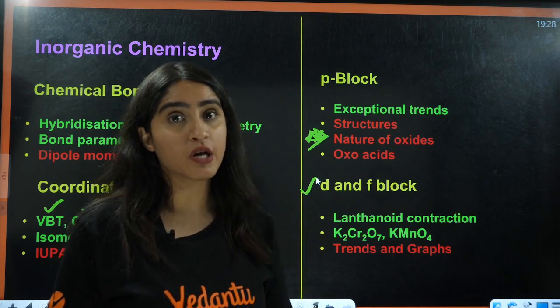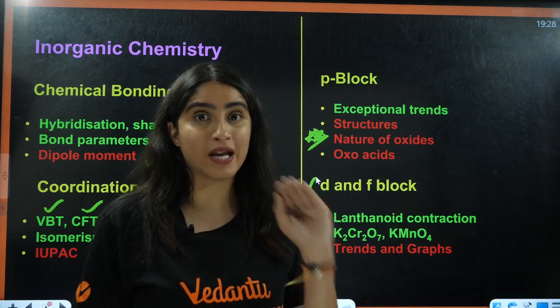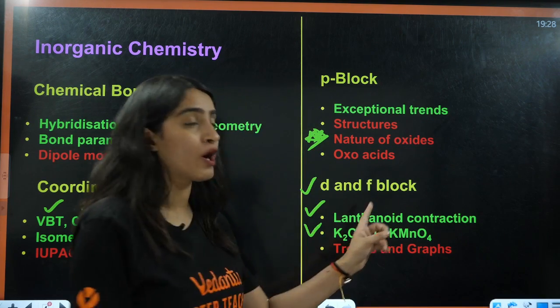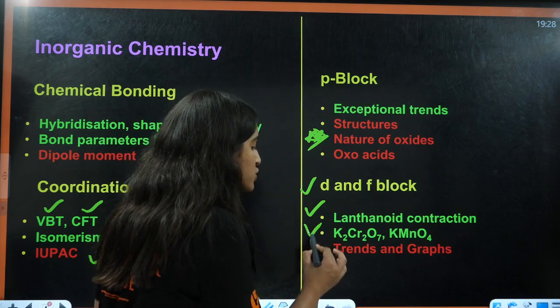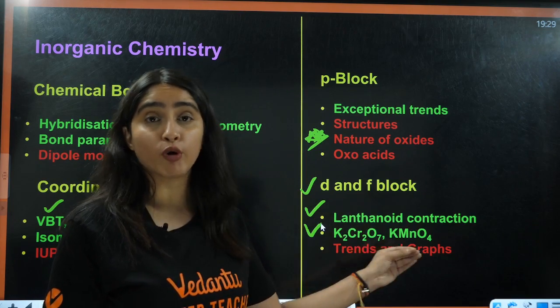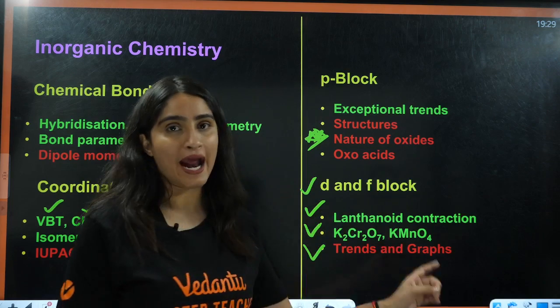Electronic configuration of the d and f block is very important, especially the f block, also very important, right? Then, students, you have lanthanoid contraction and the consequences of lanthanoid contraction. Then these two oxidizing agents, K2Cr2O7, potassium dichromate, and potassium permanganate, are very important. Then, students, you have trends and graphs.